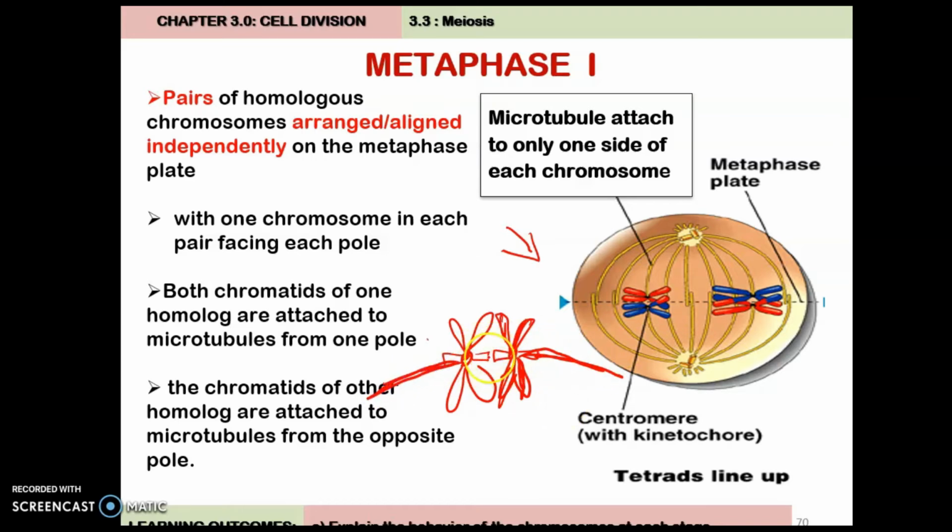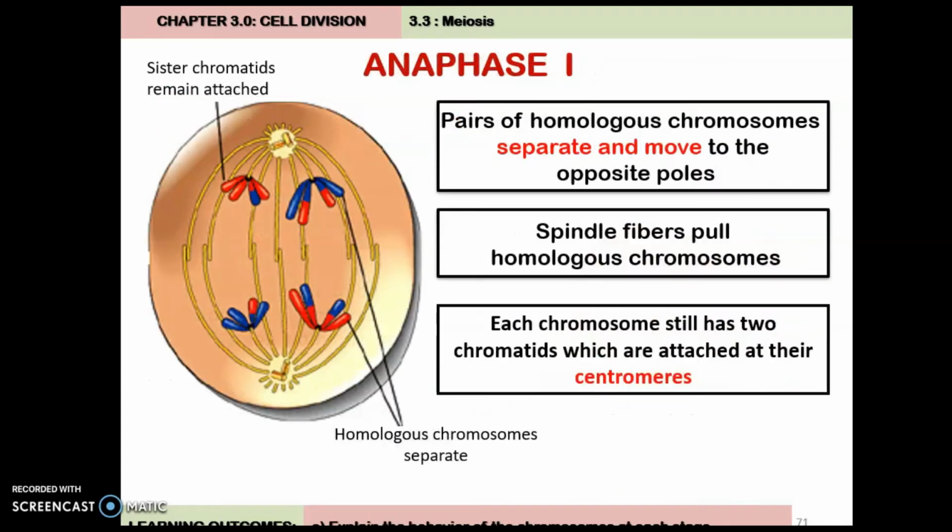So look at here. The side yang dekat dalam ni tak dipegang oleh microtubule. Microtubule tak attach. So apa yang kita boleh cerita during metaphase 1? The event: microtubule attached to only one side of each chromosome, and then the chromosomal behavior: homologous chromosome aligns at the metaphase plate. Or you can say tetrad aligns at the metaphase plate. Bivalent pun boleh. But the best is guna sahajalah homologous chromosome align at metaphase plate.